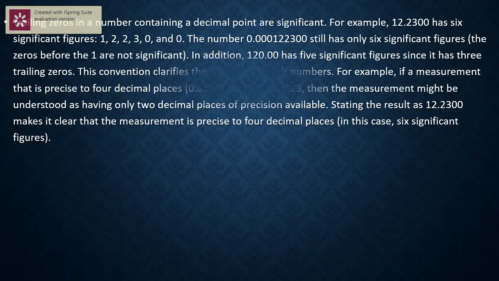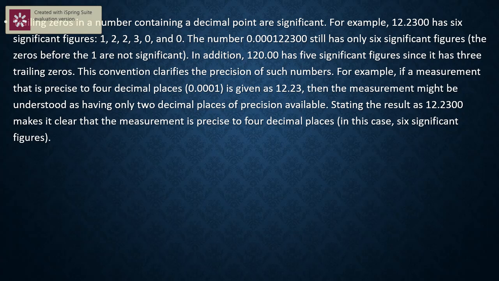Next rule is trailing zeros in a number containing a decimal point are significant. Example is 12.2300 has six significant figures. Why are those zeros significant here? It depends upon, see, during the measurement, what type of device we use. If the device is very calibrated, accurate, then we can measure the mass of the beaker up to 19.9999, depending upon the calibration of that balance.